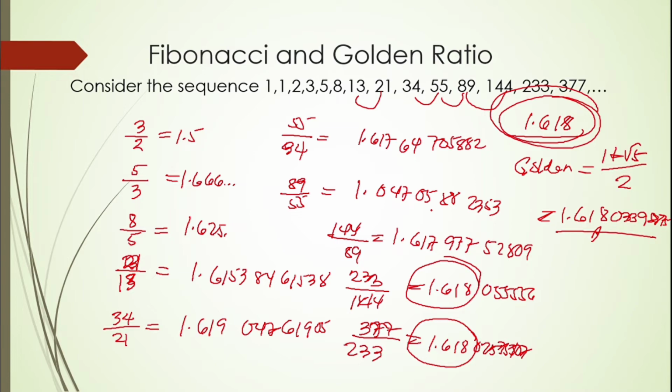So what's the use of the golden ratio in relation to Fibonacci? Let's have this part. We have here the sequence. For example, if we use Fibonacci, if these are terms 1, 2, 3, 4, 5, 6, 7, 8, 9, 10, 11, 12, 13, and 14.